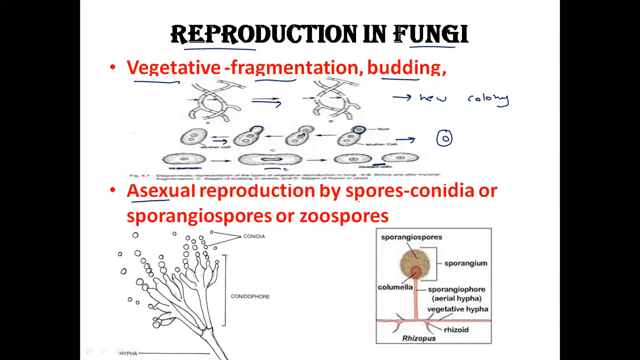Asexual reproduction is done by spores: conidia, sporangiospores or zoospores. Here you can see the conidia. These conidia form exogenously on the conidiophore, and sporangiospores form endogenously in the sporangium.